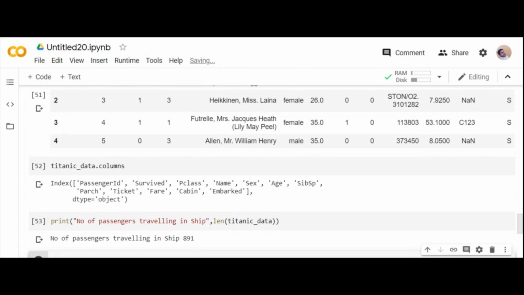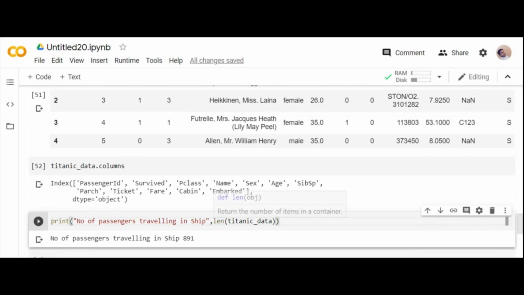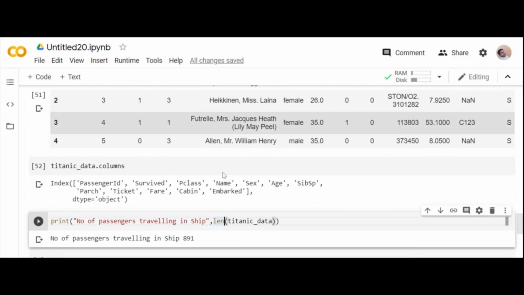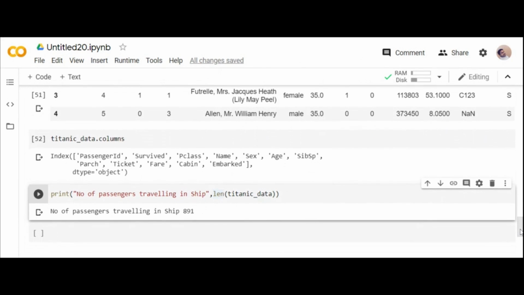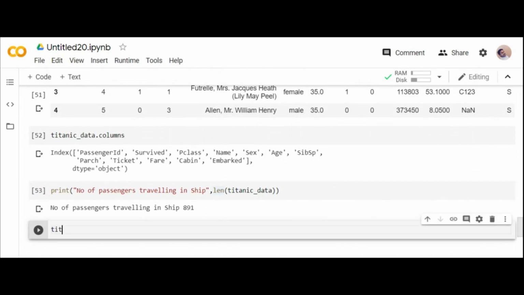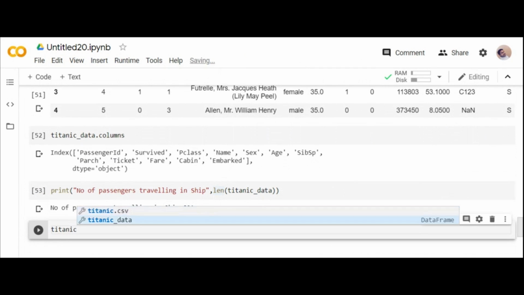Yes, can you see the number of passengers? I have just used the length function. Length is the built-in function which returns the number of elements in the specific sequence, because here my sequence is a tabular data frame with shape. Can you spot it out? Number of passengers. Yes, you can use it, no issues with that. I'll be telling very important functions out of it, the basic functions which you can directly use if you're aware of them.